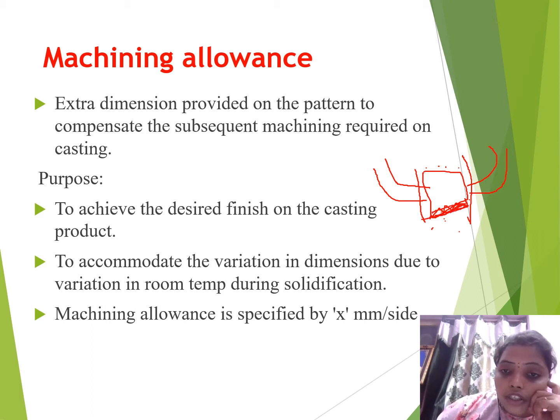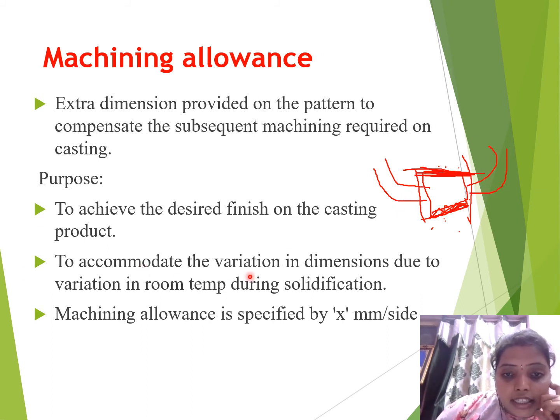To reduce all these, by taking sandpaper, we rub it to get a smooth surface, so the surface of the casting will be improved. Those come under the machining processes. To achieve that product, we are creating this machining allowance. We use this machining allowance to get the required object.